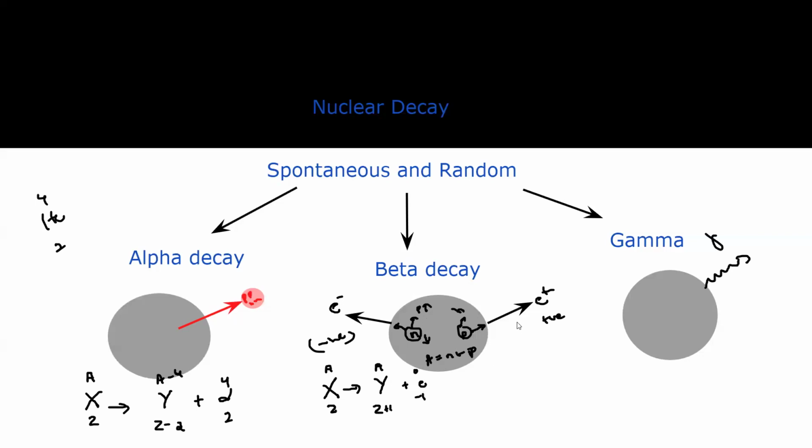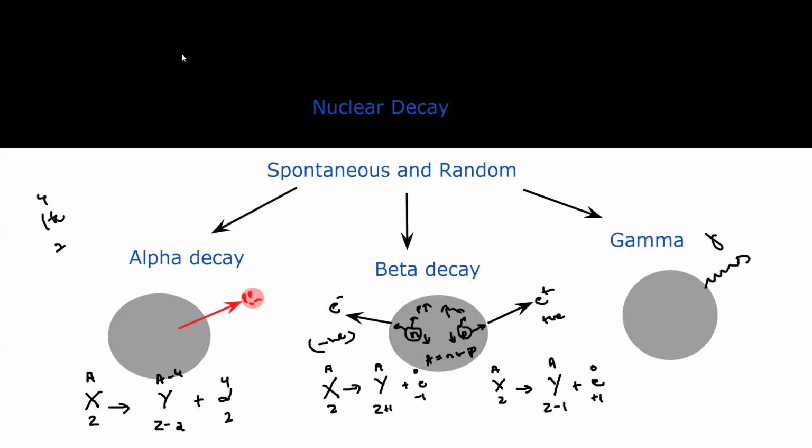But in a positive beta decay, what will happen? In a radioactive nucleus, a proton breaks down into a neutron and a positron. So the proton number decreases, but the nucleon number remains unchanged. As you can see, it is emitting, and the proton number decreases by 1 because the proton breaks down. And this is the symbol for a positron.